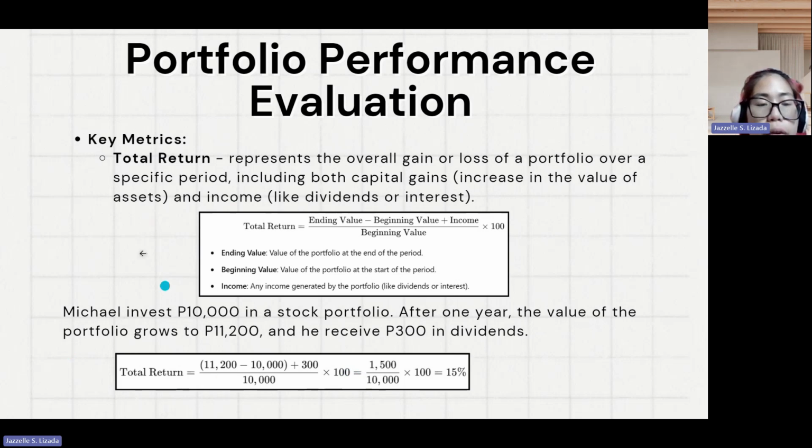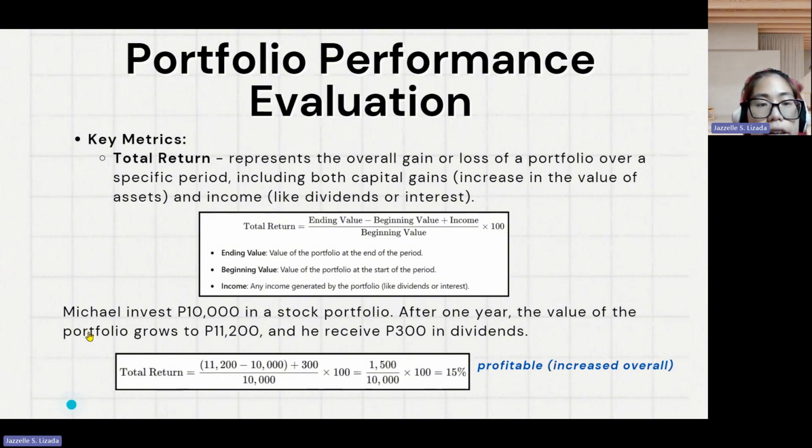So the total return for Michael's stock portfolio will be 15%. So for this one, his portfolio is profitable due to the increase in overall return, which is equal to 15%.